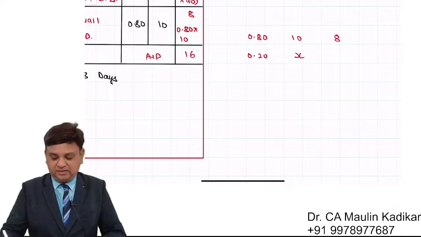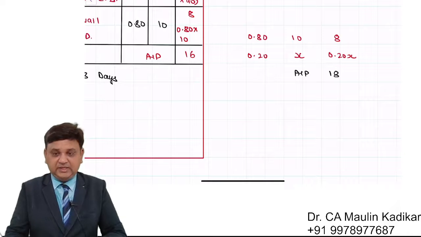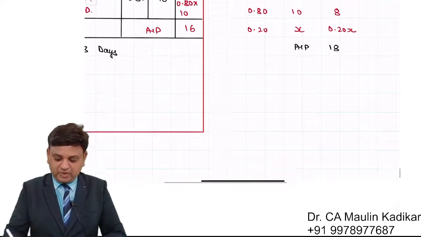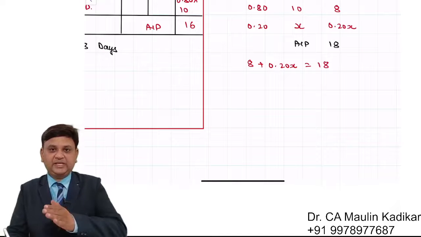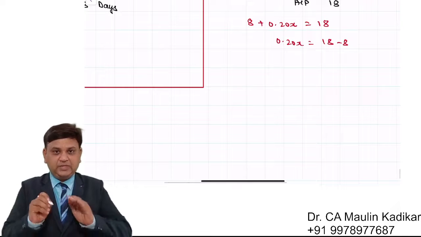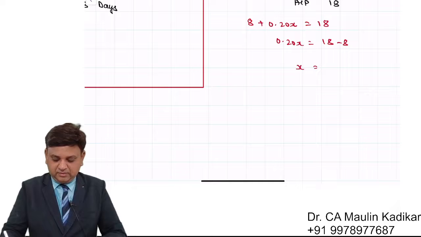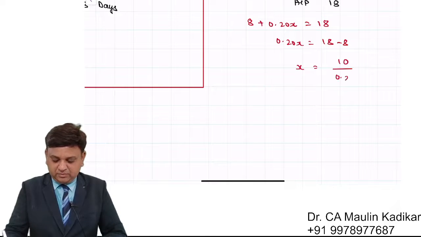This is 8. This is 0.2X. And the average collection period is 18 days. So what will happen? It is 8 plus 0.2X equals 18. 8 is transferred to the opposite side, so from positive it will become negative. X will remain over there only. 18 minus 8 is 10. 10 divided by 0.2 comes to 50 days.